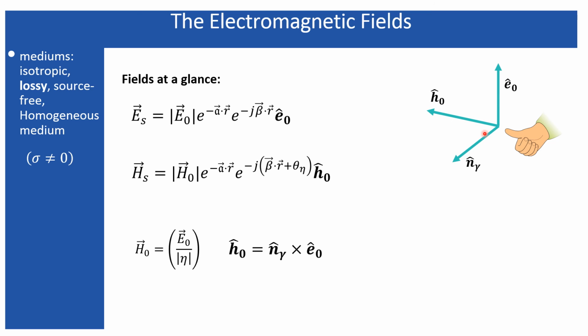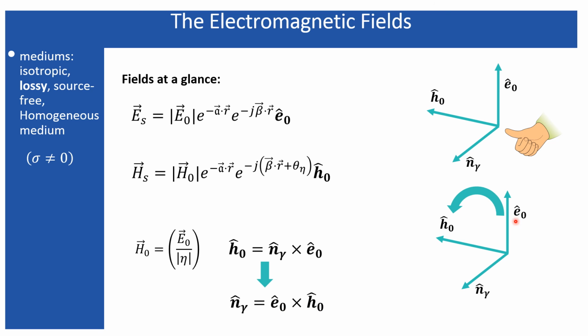In a similar way, you can conclude that the direction of the propagation is nothing but the cross product between the electric field and the magnetic field, like this. So if you take the cross product in this way, that is going to define the direction of the propagation.